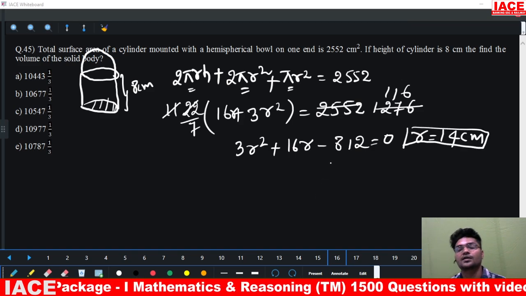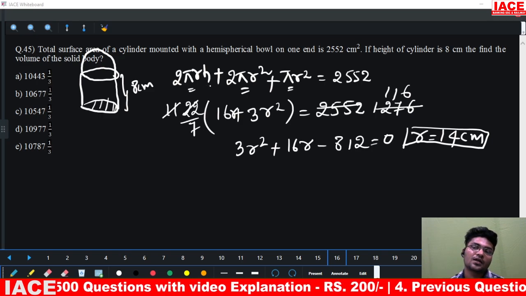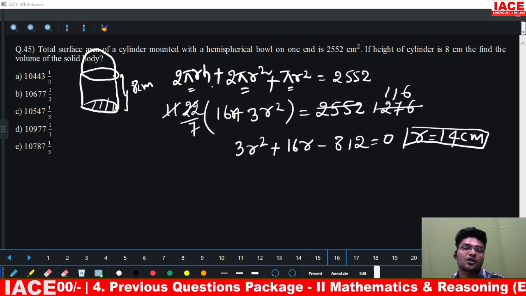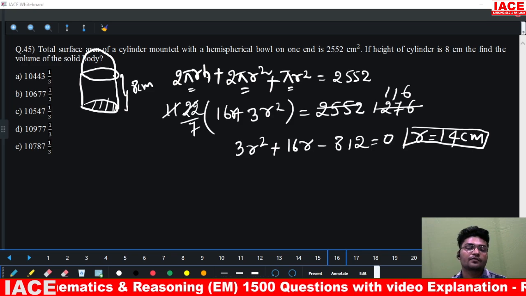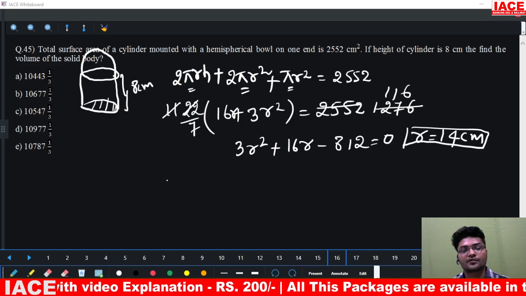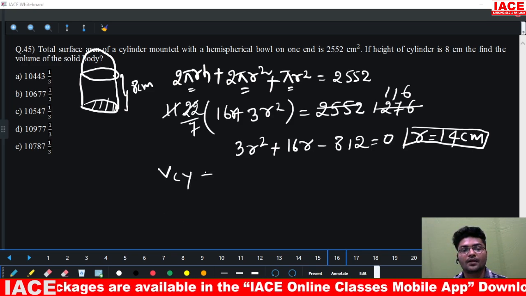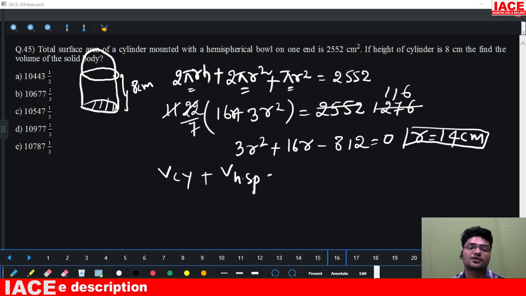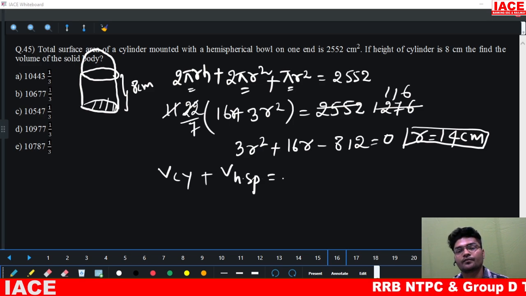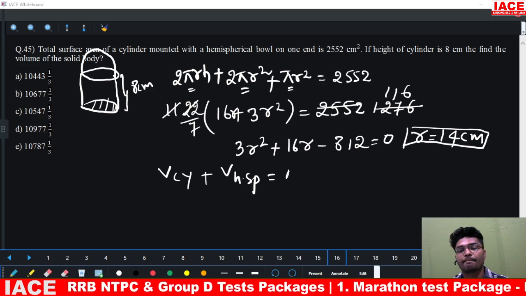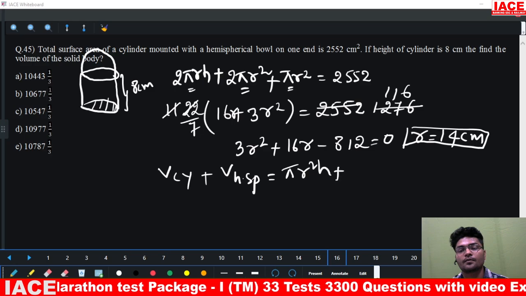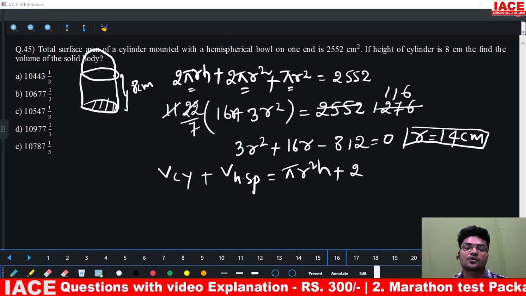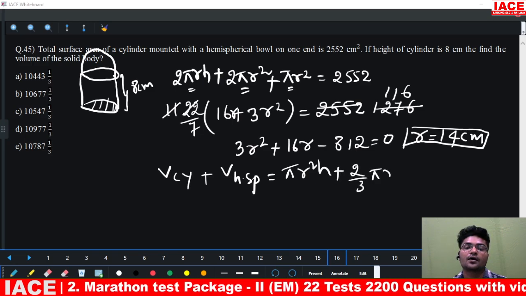Once I have r is equals to 14 centimeters, now what we need to calculate is volume of the solid body. Volume of the solid body means volume of cylinder plus volume of hemisphere. Volume of cylinder is pi r square h plus volume of this hemisphere, 2 by 3 pi r cube.